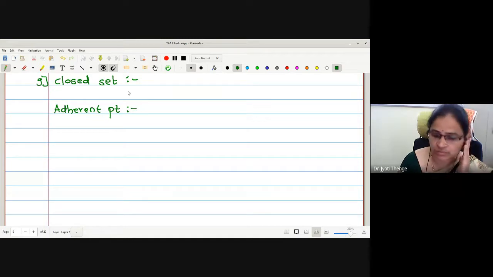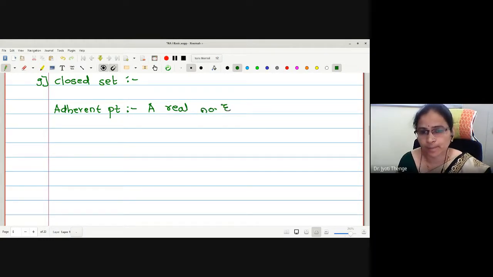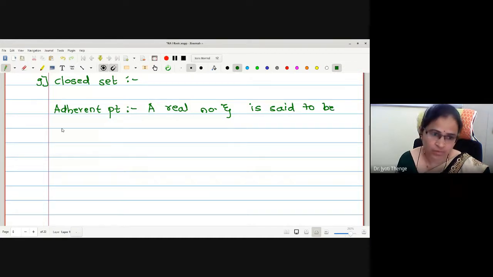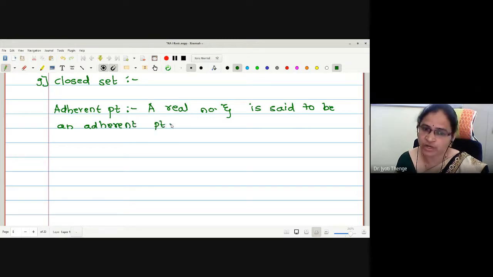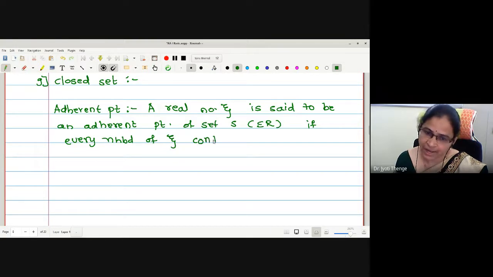What is an adherent point? A real number zeta is said to be an adherent point of a set S contained in R if every neighborhood of zeta contains at least one point of S.